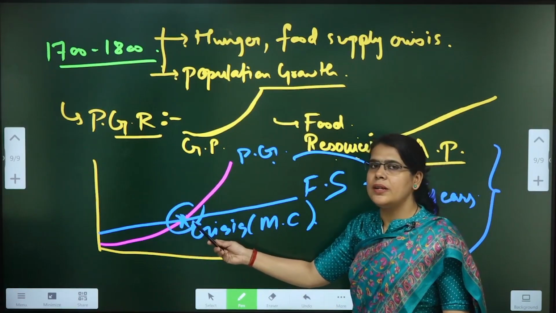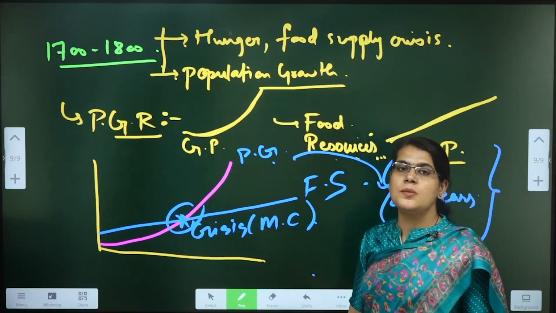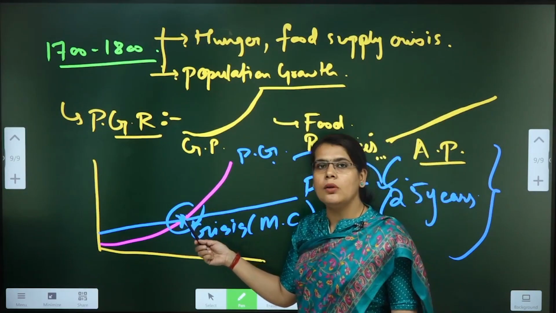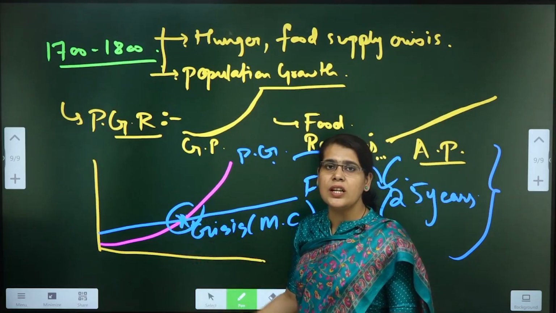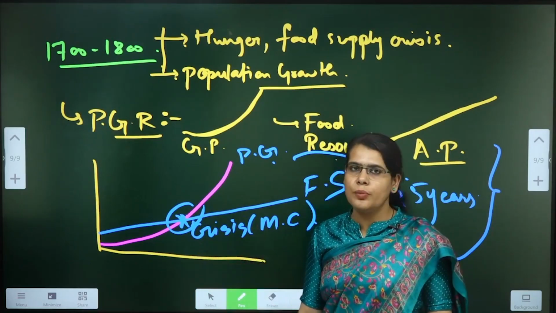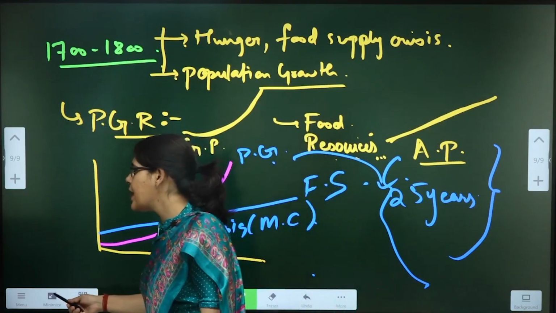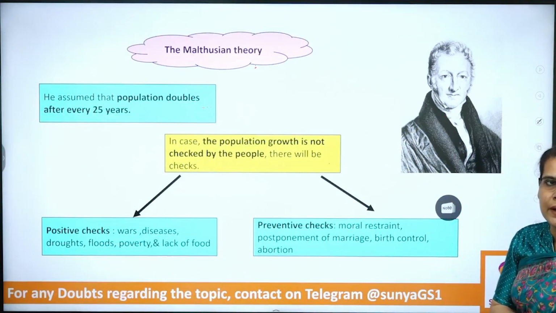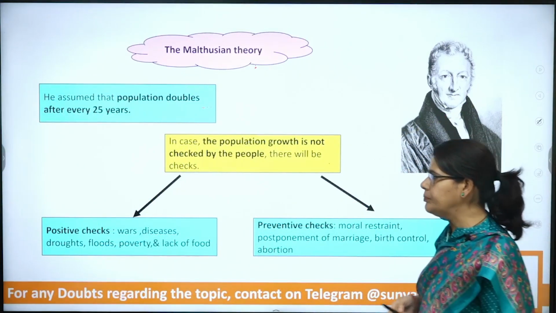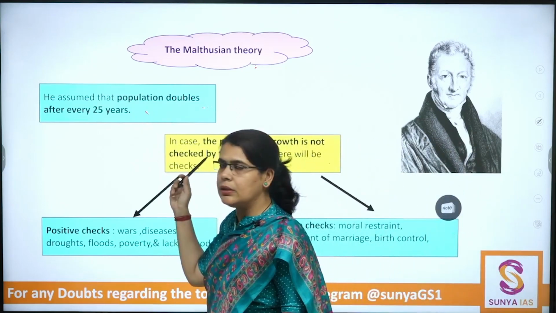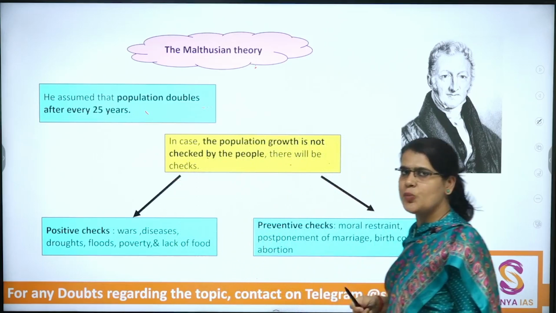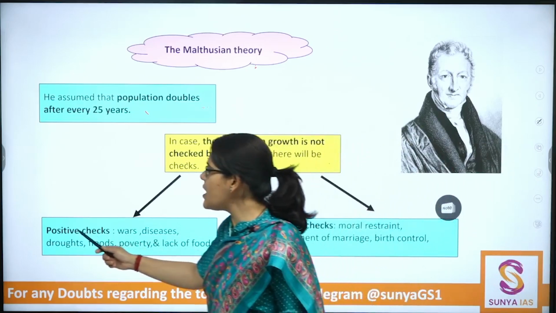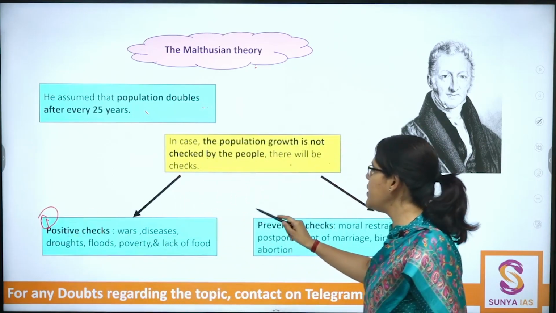If this crisis point is inevitable, then there must be certain checks which start to operate so that this particular point does not arise. And if it arises, then these checks will start operating. So what are these checks? As per Malthus, there can be different checks if the population growth rate is happening unsustainably. So population keeps on doubling, then there will be a time period when this crisis point arises and then the checks start operating. There are two types of checks. First are the positive checks and second are the preventive checks.